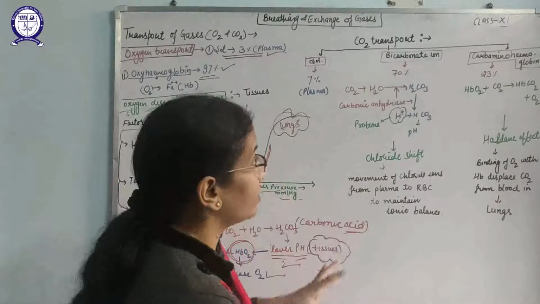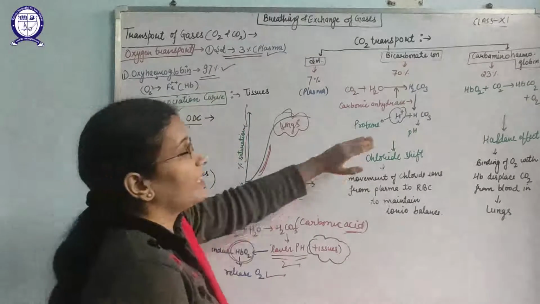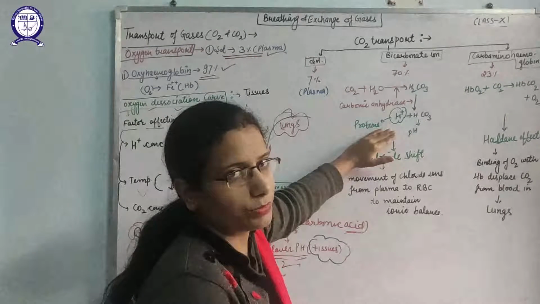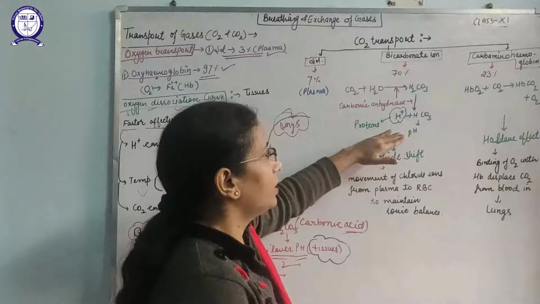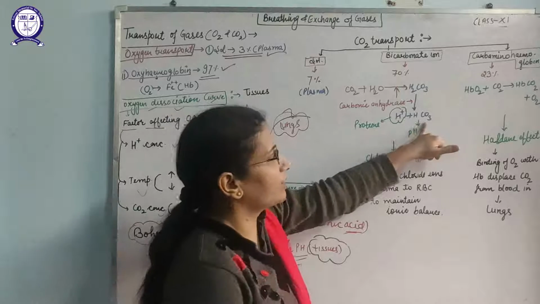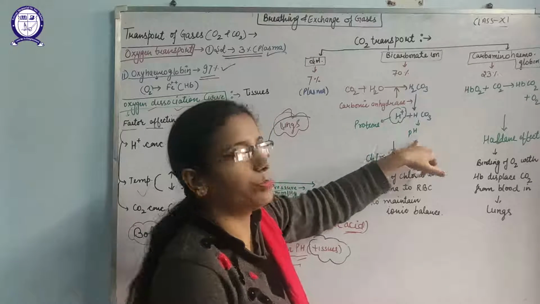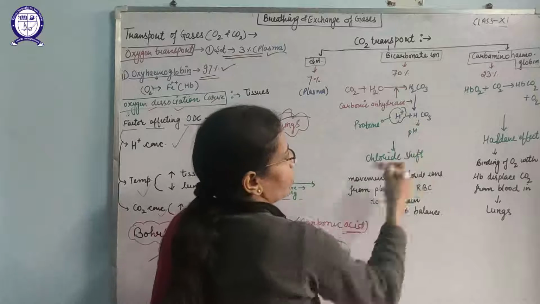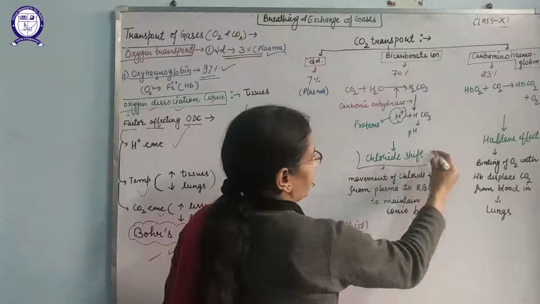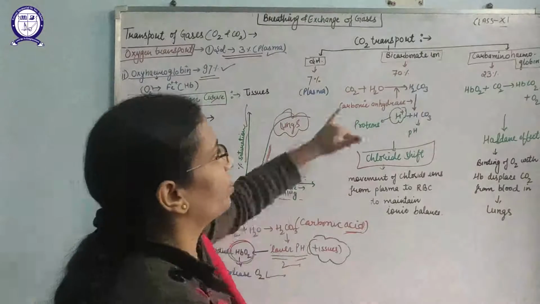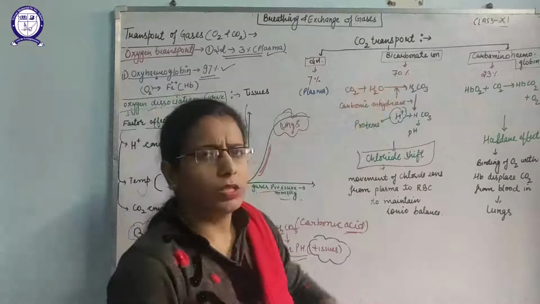But just imagine what is going on here. That means maximum H plus ions are being produced in the tissues. Yes, and these H plus ions, these bicarbonate ions will maintain the pH of the tissues. So these are responsible for the chloride shift. Yes, chloride shift, because most of the CO2 will bind with the water to form carbonic acid.